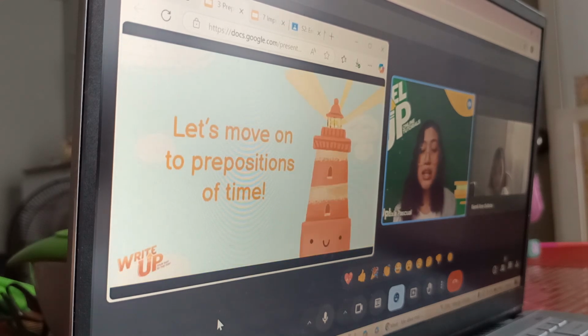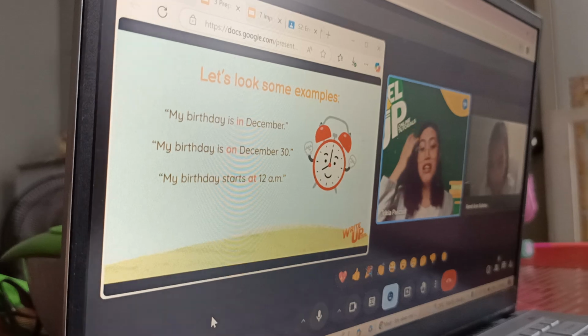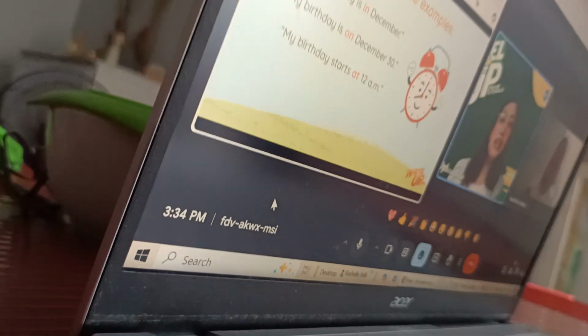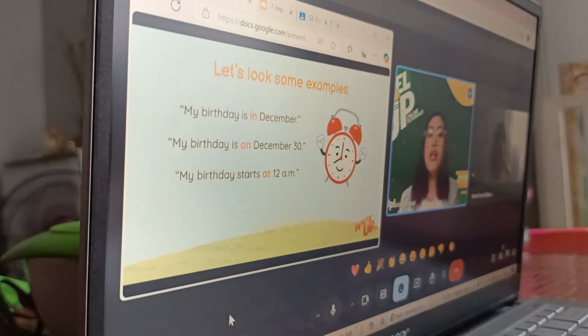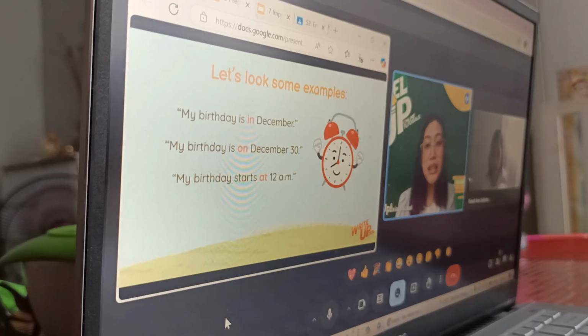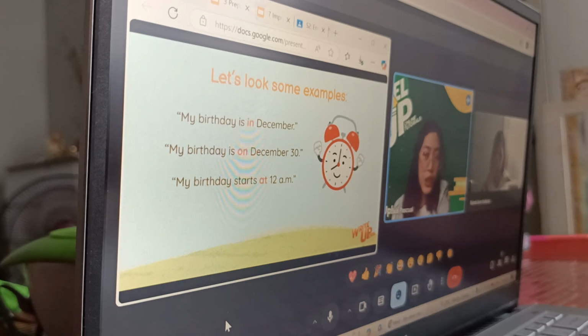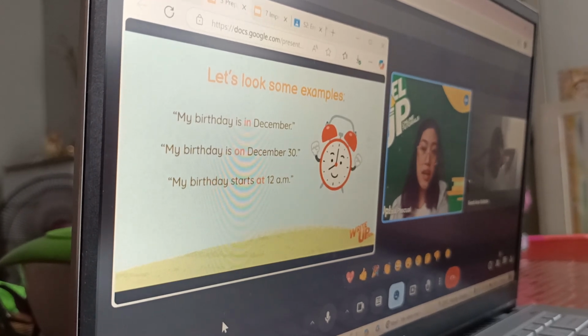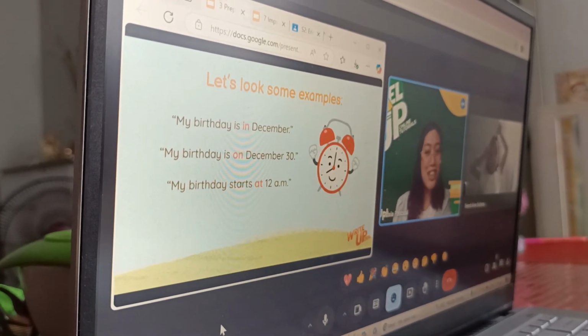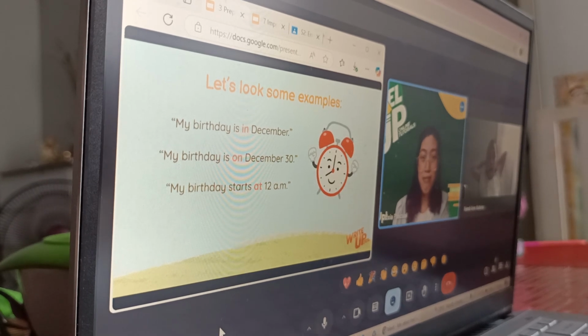Now, just like what I said earlier, aside from prepositions of place, we'll also learn about the prepositions of time. So, we have these sentences. For example, my birthday is in December. My birthday is on December 30. My birthday starts at 12 a.m.